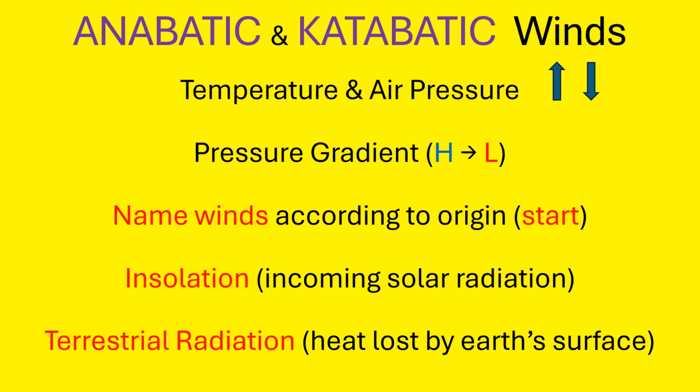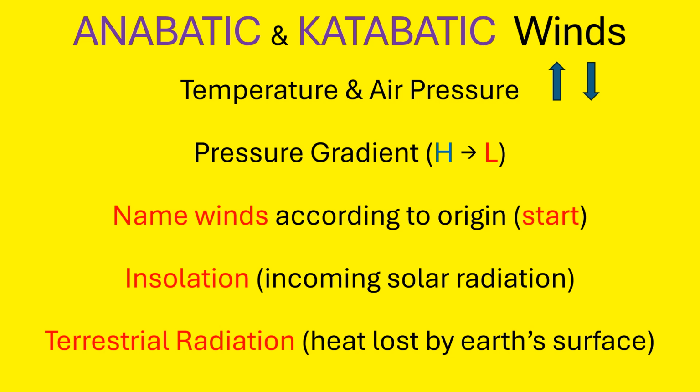Firstly, remember that there is a definite relationship between temperature and air pressure. The arrows, for example, indicate that when the temperature increases, the air pressure is going to decrease. So remember that temperature and air pressure always move in opposite directions. Wind always blows under the influence of a pressure gradient force, meaning that wind always moves from high to low. We name winds according to their origin or their starting point. For example, a southeasterly wind means that that wind has started or originated in the southeast.